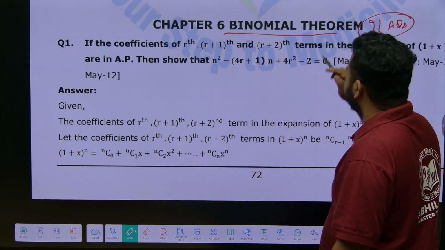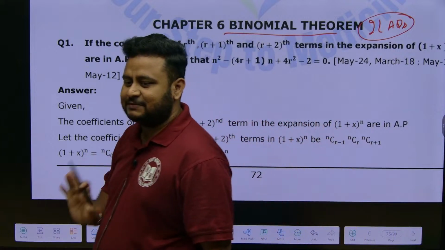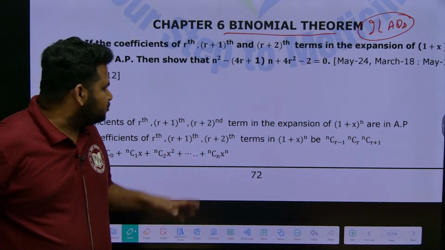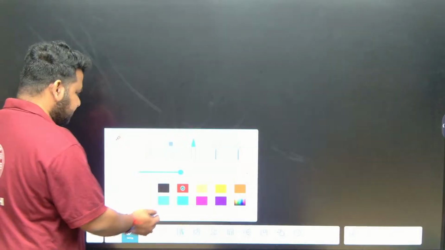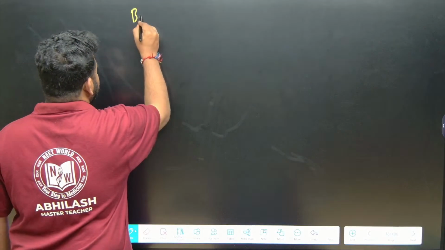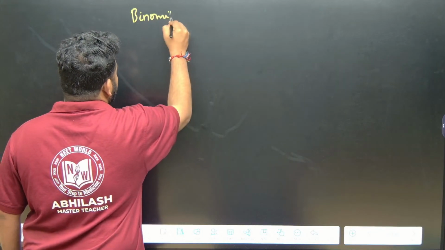So, 2 LAQs from binomial theorem. Binomial theorem is a very simple chapter if you know the concept. So, these are the questions that are given. We will do the PYQs, but before that, let us see what is this binomial theorem. First of all, what is this binomial theorem we should know.